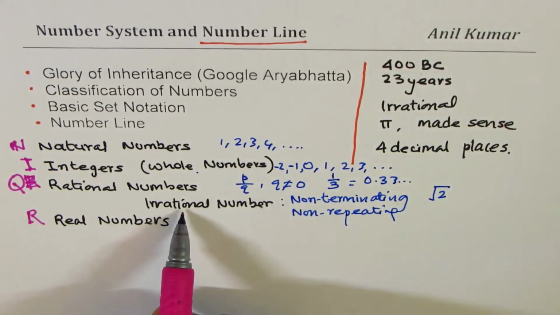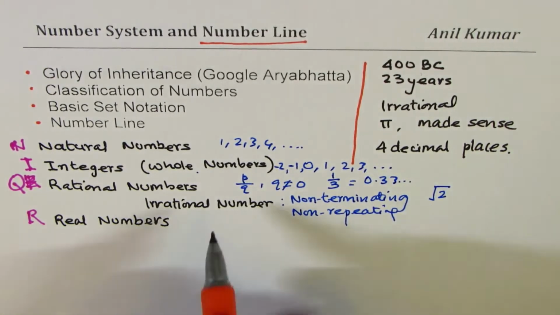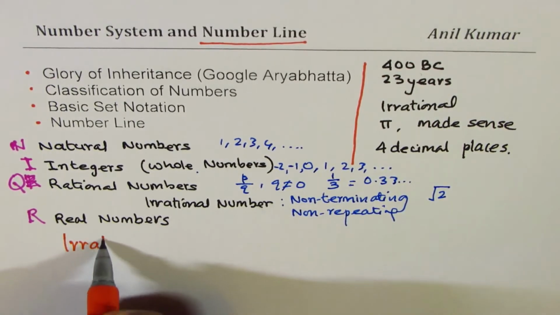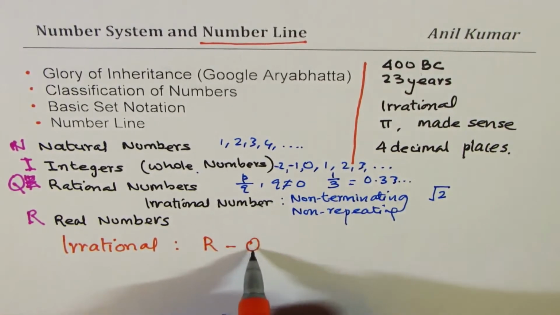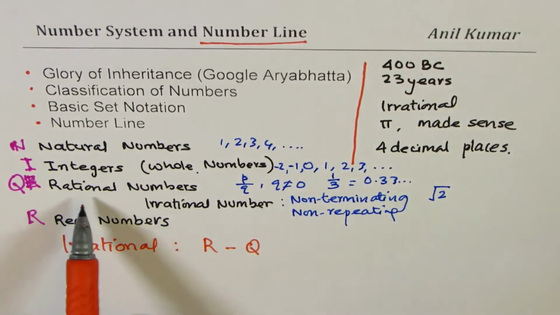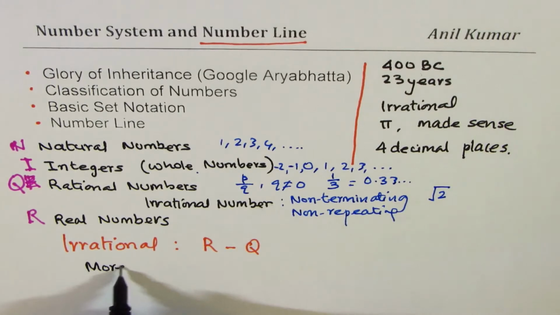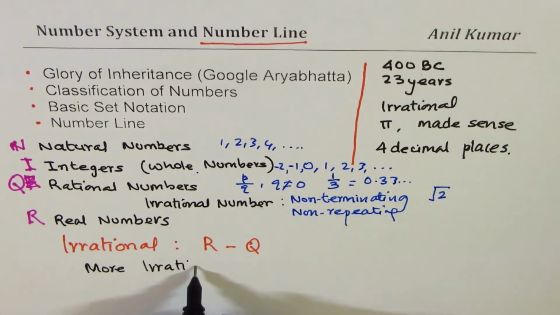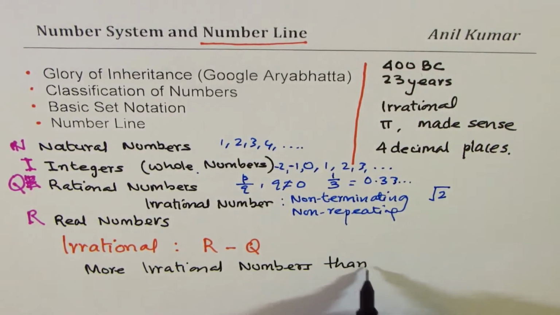We kind of missed the symbol for irrational numbers. I couldn't find any, but the closest we can go to, let me write it here, irrational. We say it is R minus Q. That makes sense: something which is real but not rational. So we have R minus Q as irrational numbers. And what people discover now is that we have more irrational numbers than rational numbers.